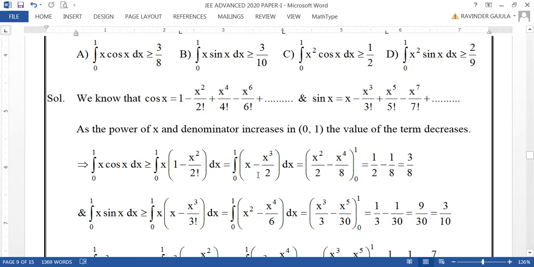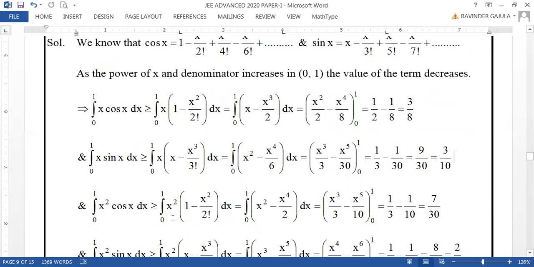With the same inequality, for simple integration, you will get it as equal to 3 by 8. Hence, integral 0 to 1 x cos x will be greater than or equal to 3 by 8, is the correct option. So this is the correct option, dear friends. Option A is correct. And 0 to 1 x sin x with the same will be greater than or equal to x minus x cube by 3 factorial. You are denying some positive value, so going for simple integration, you will get the value 3 by 10. So that is also greater than or equal to 3 by 10, which is the correct inequality.